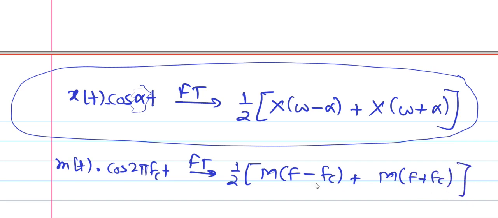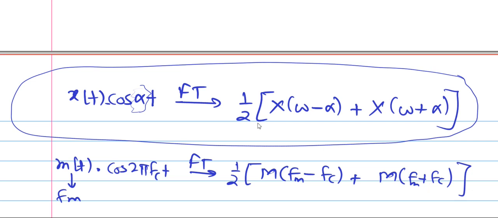Let us say this m of t has frequency fm, so you get upper sideband and lower sideband, fc plus fm, fc minus fm, like that.